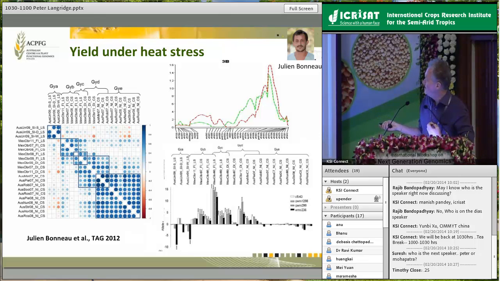So here is essentially now plotting a series of markers, a series of alleles across the different environments and looking at what the effect is on the yield. And you can see all these ones up here, we have the allele from one of the parents is positive. In these environments down here, the allele from the other parent is positive. So this is up to a 10% yield benefit if we have, in this case, a Kukri allele, this is about a 15% yield benefit if we have the RAC875 allele. So again, we have this conflict between the alleles in the different environments.